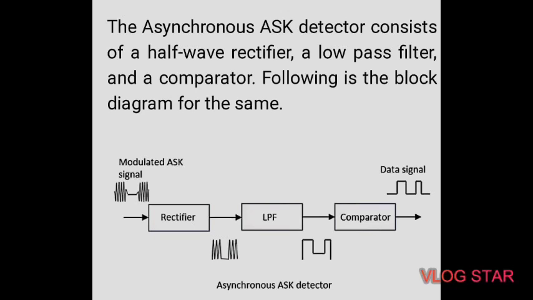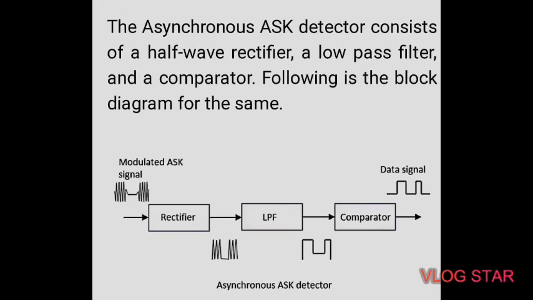There are two types of ASK demodulation technique: the first is asynchronous ASK demodulation, or detection, and the second is synchronous ASK demodulation, or detection. When the clock frequency at the transmitter matches the clock frequency at the receiver, it is known as the synchronous method, as the frequency gets synchronized. Otherwise it is known as asynchronous detection.